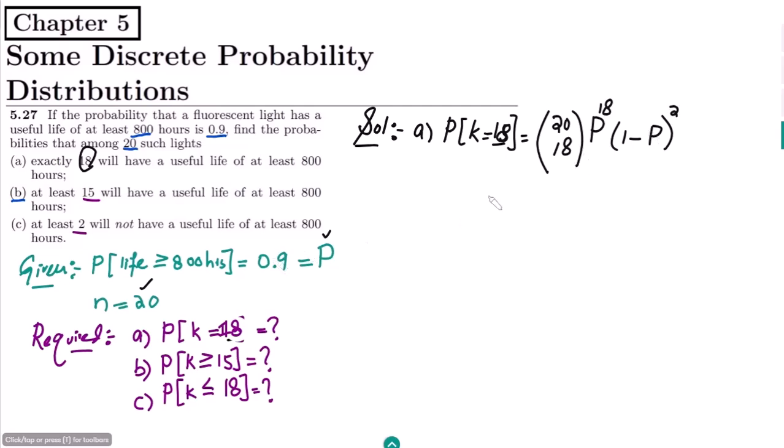The p value is 0.9, so 0.9 raised to power 18 and 1 minus 0.9 raised to 2. When you follow it, you will find the answer, which is equal to 0.2852.